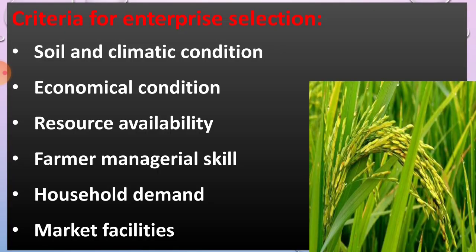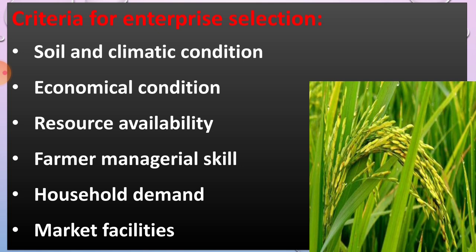Then IFS model means combination of one or more enterprises, and these enterprises are selected on the basis of different conditions. Okay, the criteria of enterprise selection. First, the soil and climatic condition. According to the soil and climatic condition, you have to grow different crops or carry different enterprises. Suppose black cotton soil is available, then you have to grow sugarcane. Then in hot and humid climate, you have to grow chili crop. This is the soil and climatic conditions.